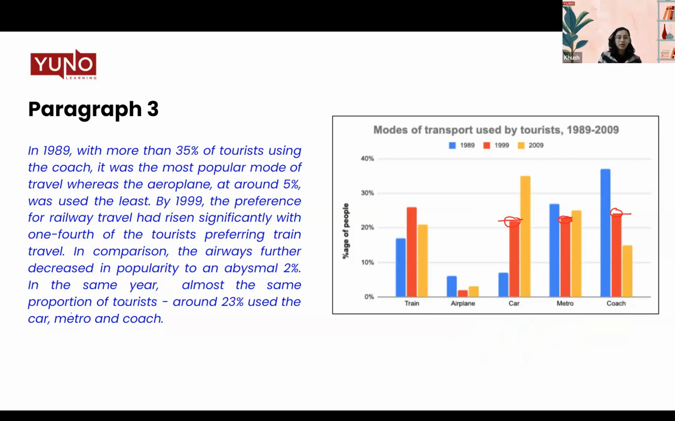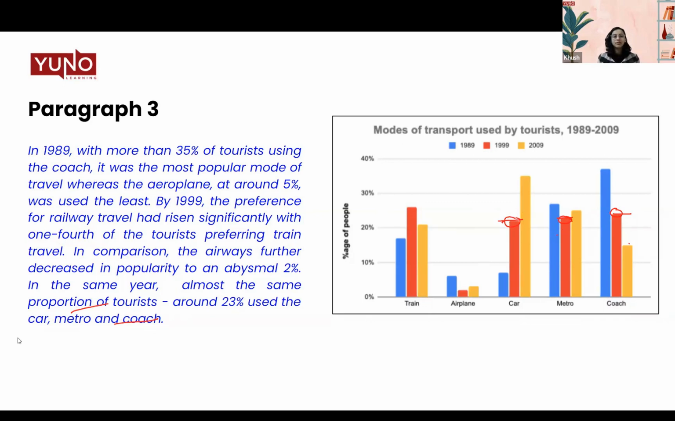So you can club them together and write them in one sentence. Again, this is a very subjective interpretation of the data. If you want to go ahead and separate these values and write them in some other form, or if there are some other highlights that you see, you can definitely go ahead and do this. But this is a very clear trend that we can see here, that car, metro, and coach had similar values.